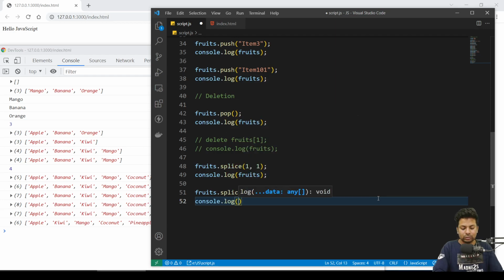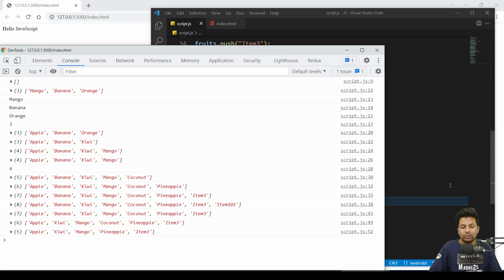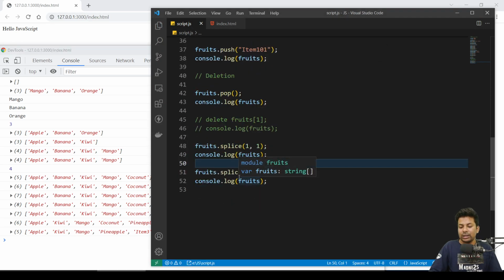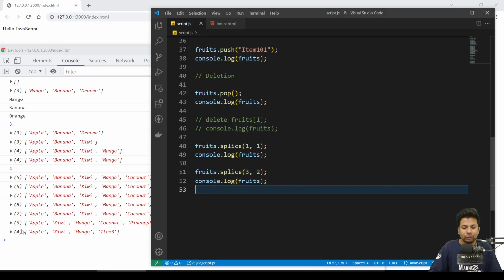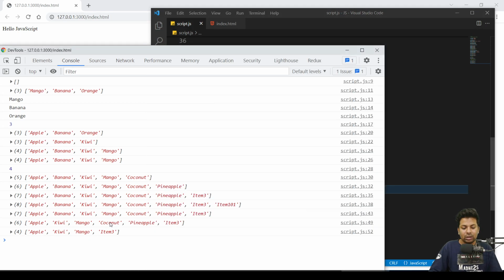Console.log fruits. See, coconut got removed. Now I want to remove two elements at once, suppose coconut and pineapple. So I just say 3 comma 2. See, both coconut and pineapple got removed. I'm saying start from 3 (0, 1, 2, 3) and remove 2. So there is not any case of empty, it's just removing and every other element is taking their place.